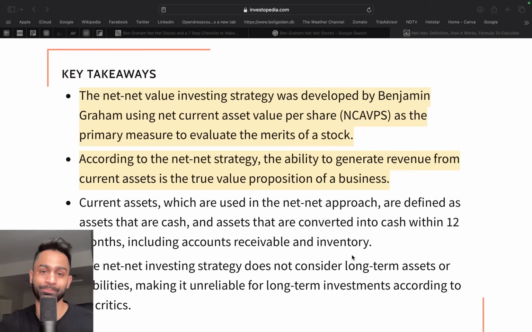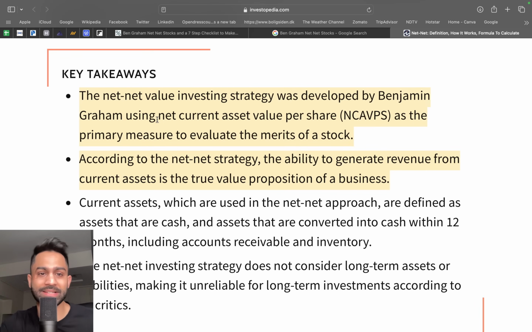And this has by far been one of the most trusted and deepest value investing models that has stood the test of time and was first introduced by Benjamin Graham of The Intelligent Investor, which then Warren Buffett used in his practice and principle of investing in the market. So we're going to be discussing the net value investing strategy, developed by Benjamin Graham using the net current asset value per share, or NCAVPS, as a primary measure to evaluate the stock